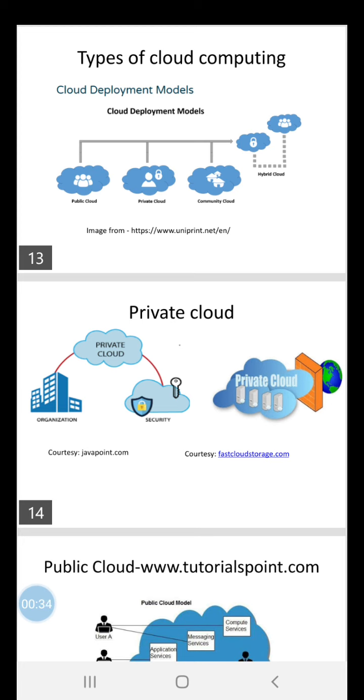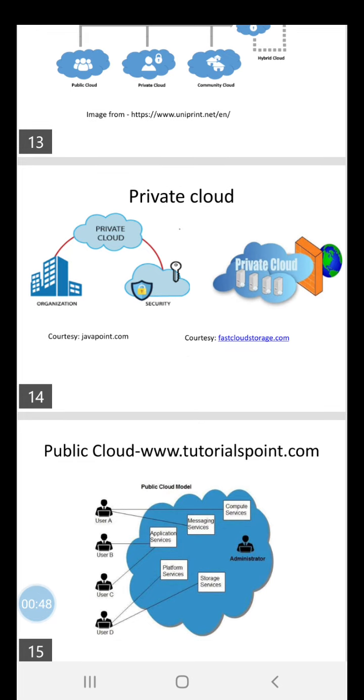So basically, the types of cloud computing depend on how you are using or accessing the services, and that categorizes the types into models, right? For example, you could see here the private cloud, where we took the images from javapoint.com and fastcloudstorage.com. The first image shows the organization and whatever cloud services it uses, it might be infrastructure, storage, a platform, or software.